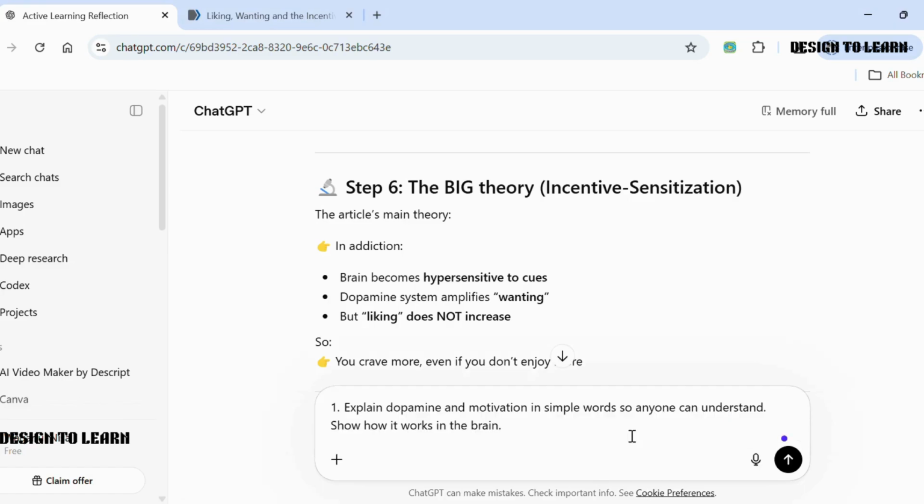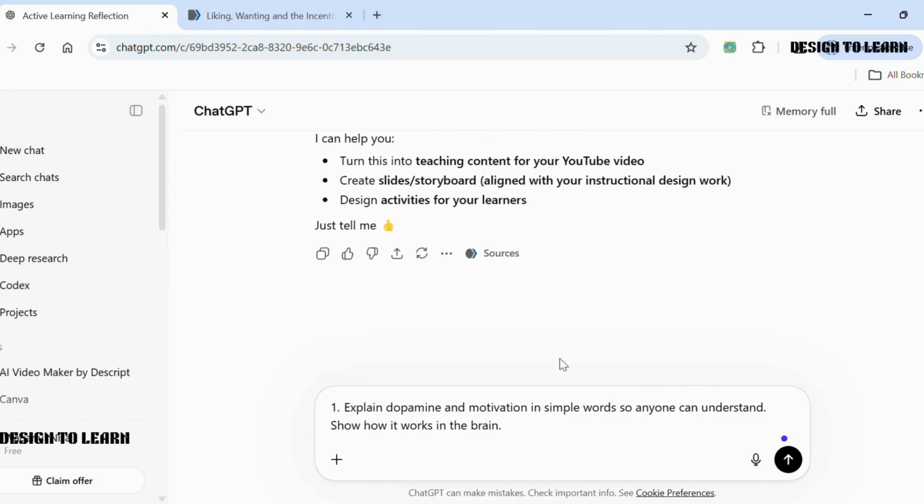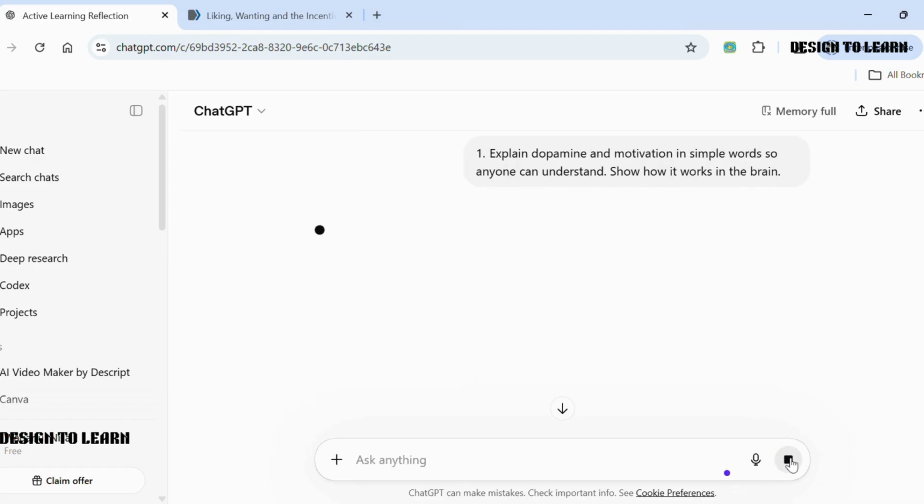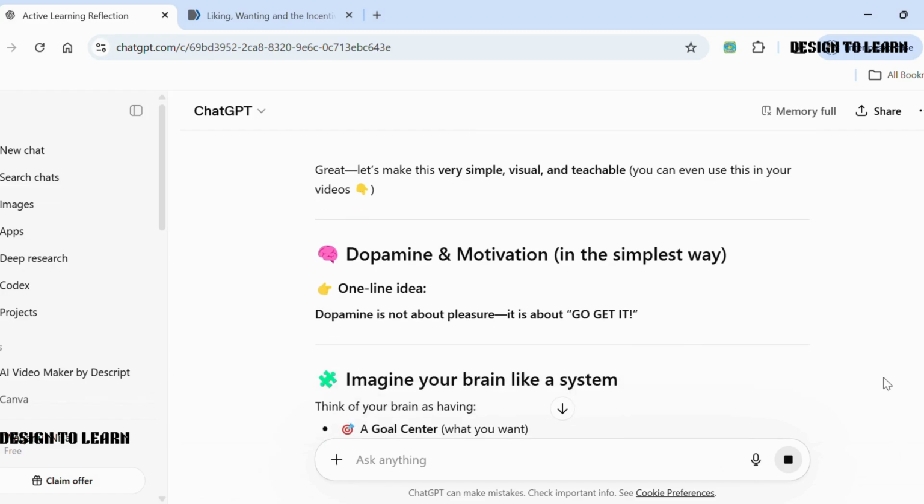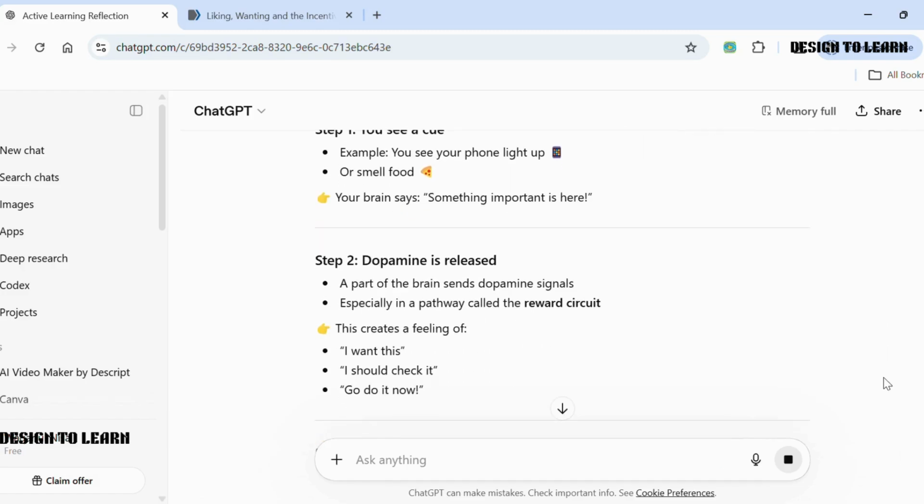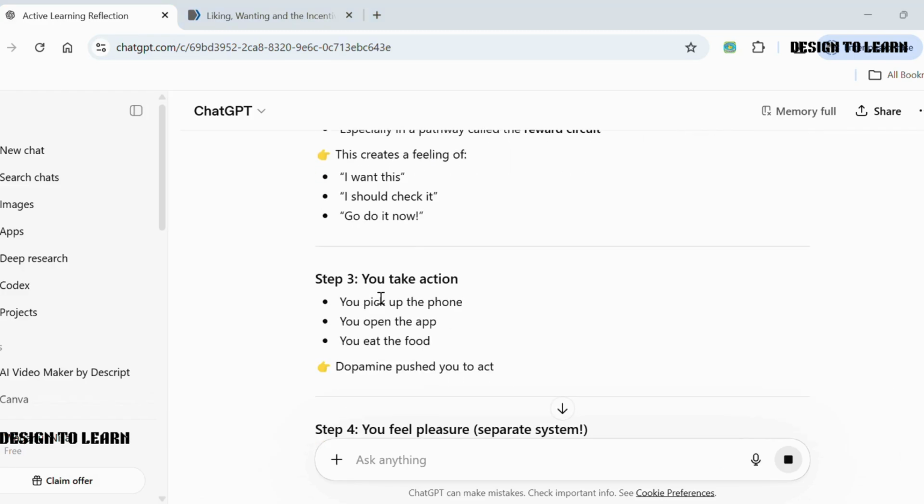Now let's move to the next level. Prompt 1. We type, "Explain dopamine and motivation in simple words so anyone can understand. Show how it works in the brain." Now the concept becomes simple, clear, and easy to understand, even if you're hearing it for the first time.